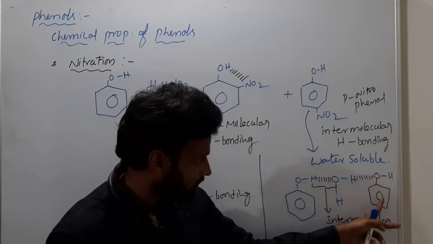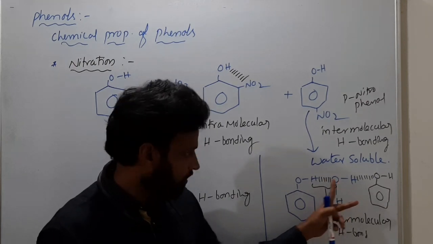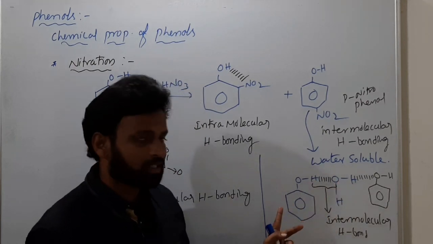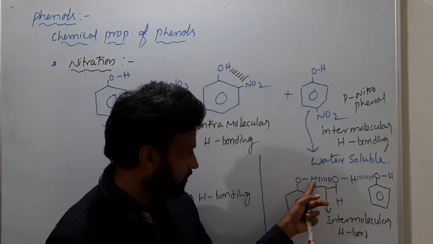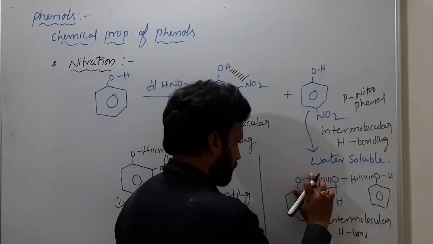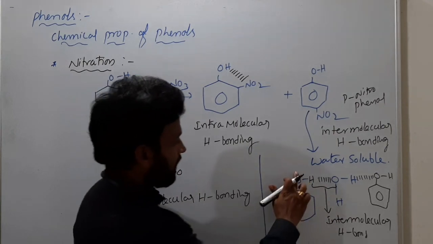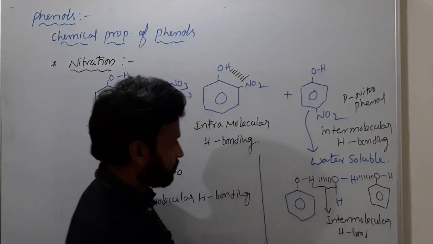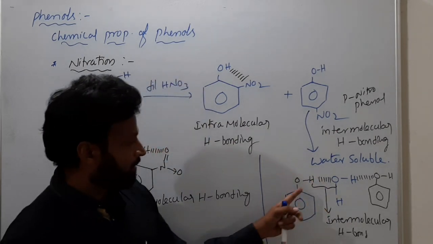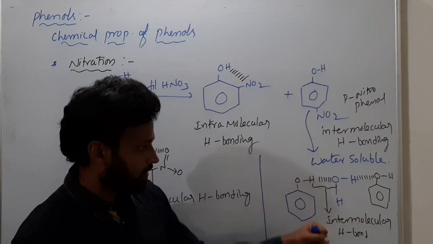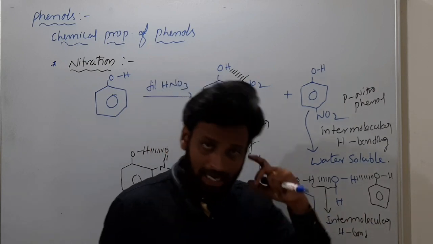This black color oxygen belongs to phenol. This blue color oxygen belongs to water. This hydrogen belongs to phenol actually. See this, between hydrogen and oxygen, hydrogen bond. Actually this hydrogen belongs to whom? Phenol. If you want, I'll write a different hydrogen. Understood? This hydrogen and oxygen, these two belong to phenol. So between this phenol hydrogen and the oxygen of water, and between the hydrogen of water and the oxygen of phenol, there is intermolecular hydrogen bonding.